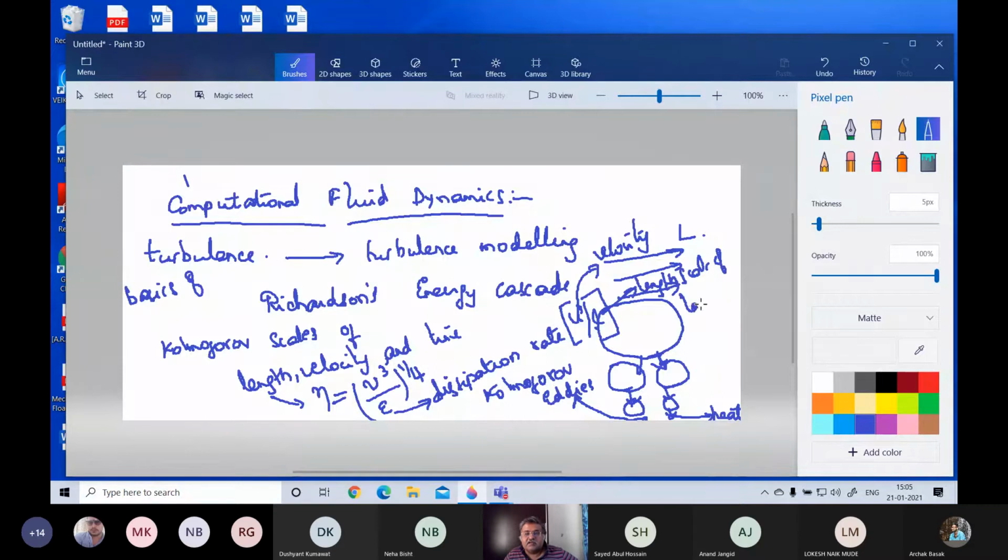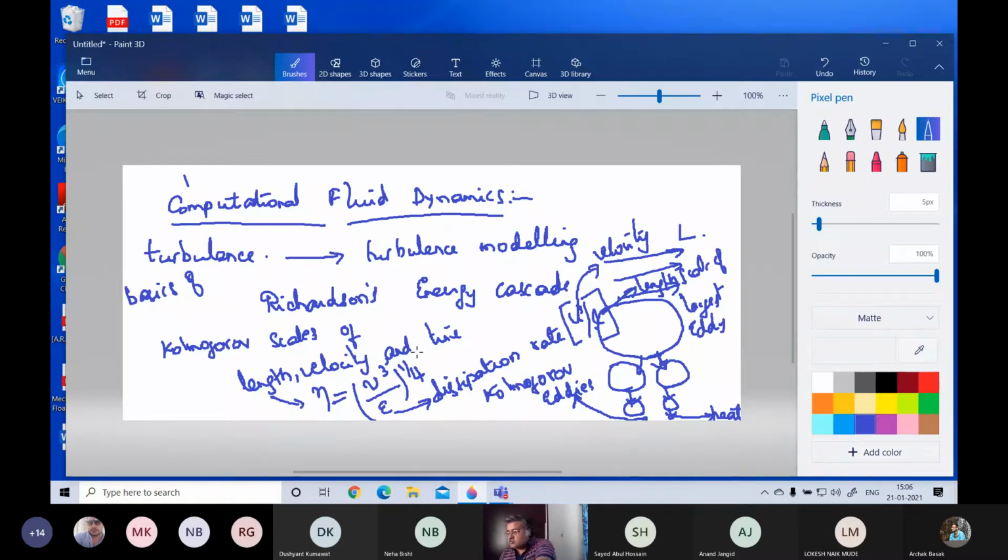So based on the length scale and the velocity scale of the largest eddy, u cube by L, we can get the dissipation rate. This dissipation rate is fed into this equation, so that you can get the Kolmogorov length scale, and there is a corresponding equation for the velocity scale and the time scale, which I leave to you. You do that, you will get that.